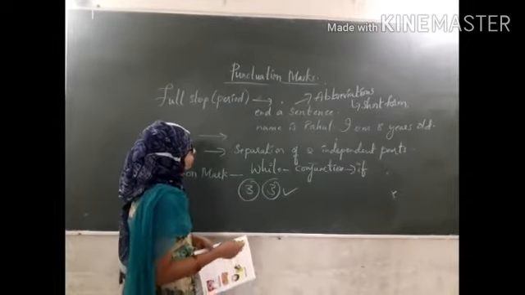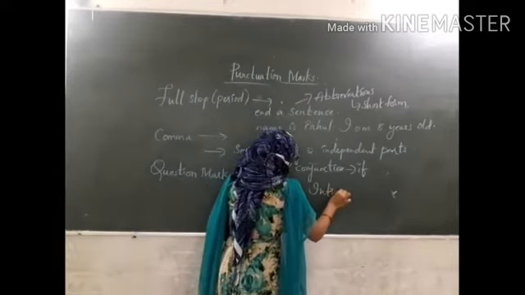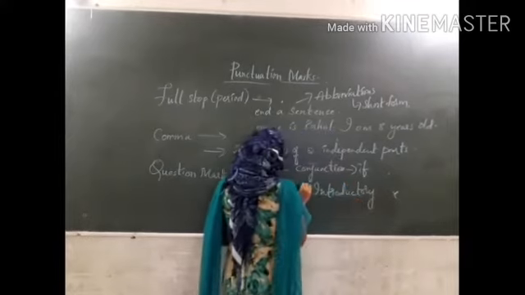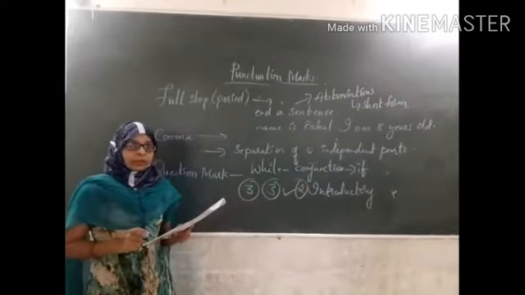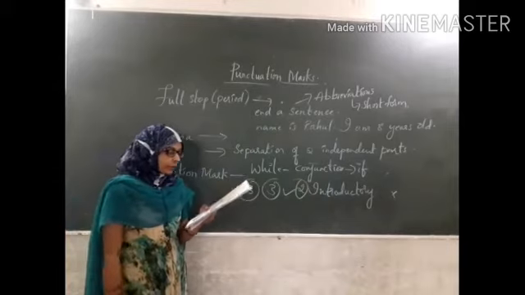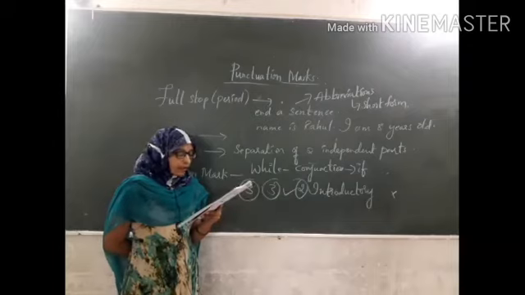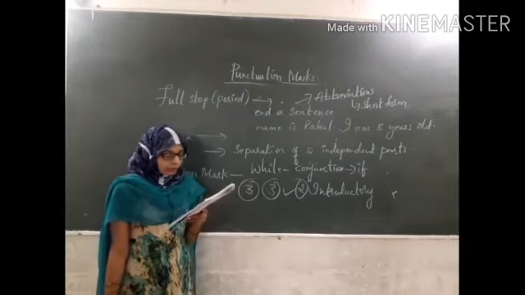Then we have to use commas before introductory words. Okay, this is the second thing, before introductory words. Look at this example. What are the introductory words here? Introductory words should be followed by a comma. The introductory words are yes, however, well.